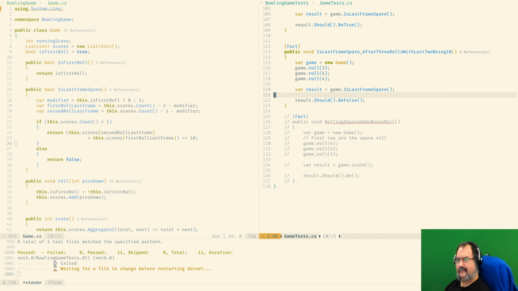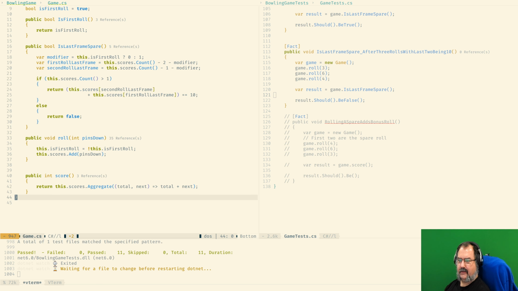Again, is this the right place to do it? The is first roll. Not 100% sure. Okay, so we are doing the check for being a first roll here, yes or no.